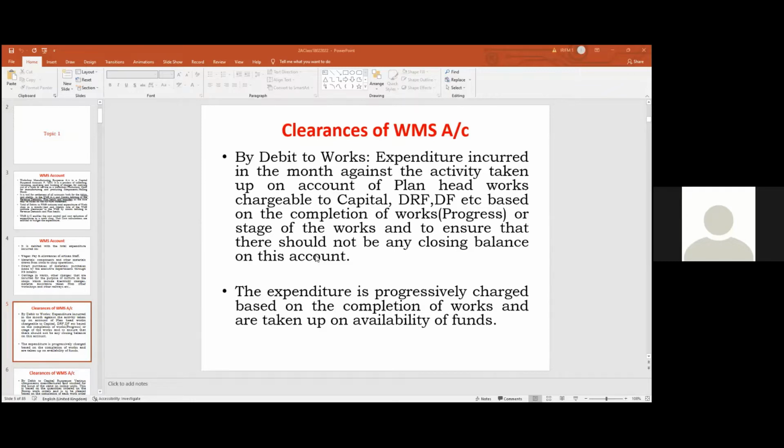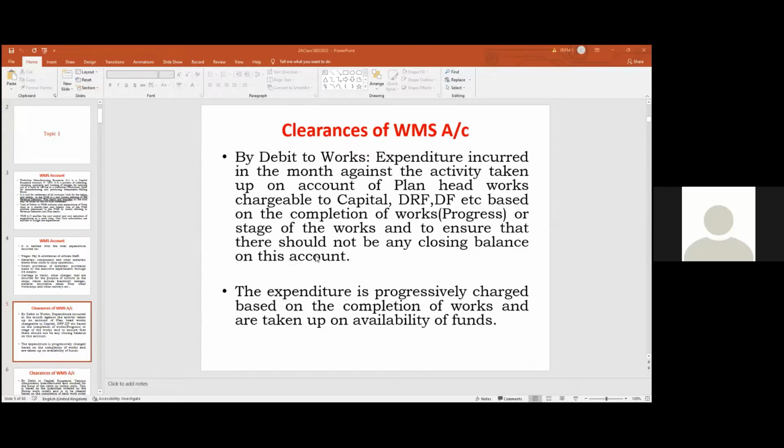So when there is a work order which is completed or for which funds are available in that particular work, that particular work is debited. That is against that sanctioned estimate, the sanctioned grant available against that work, and workshop manufacturing suspense account is credited. But first credit कैसा है? The works completed on account of capital nature, maybe under DRF account.